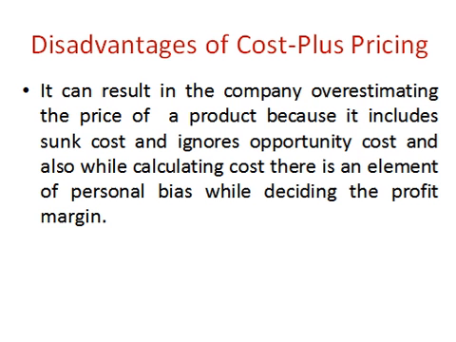Now, it can result in the company overestimating the price of the product. Sometimes we overestimate the price, because it includes the sunk cost and ignores the opportunity cost. And also, while calculating the cost, there is an element of personal bias, because the person who is doing it will always want his employer to be happy. So there is always a personal bias while deciding the profit margin.